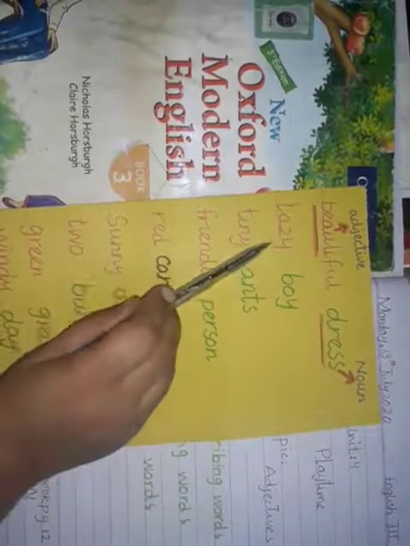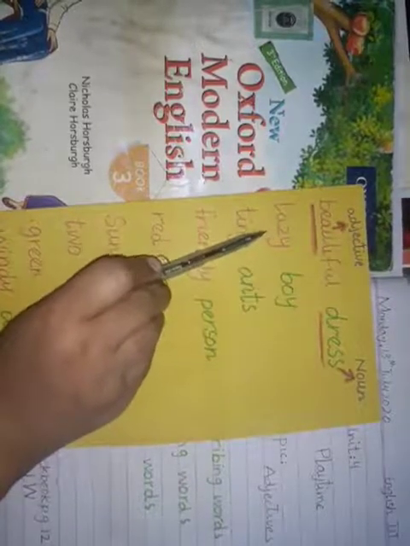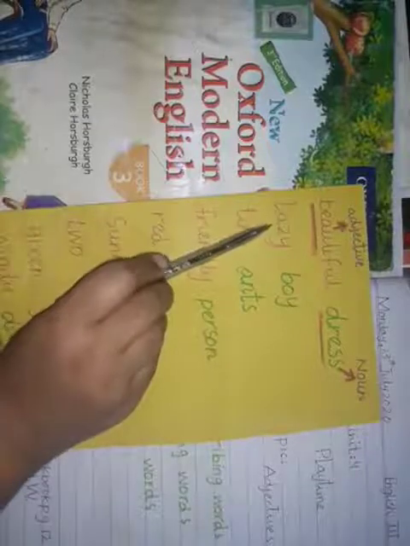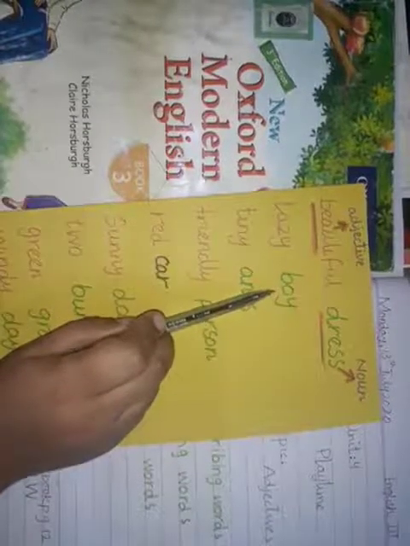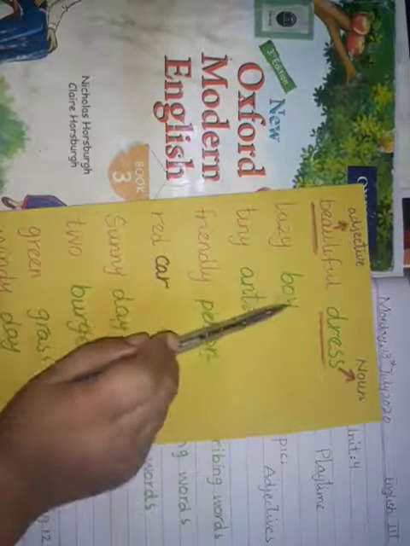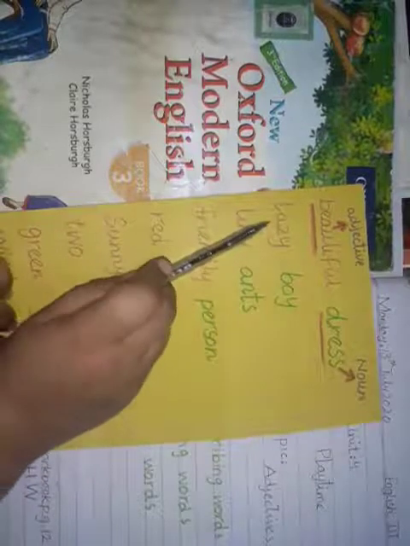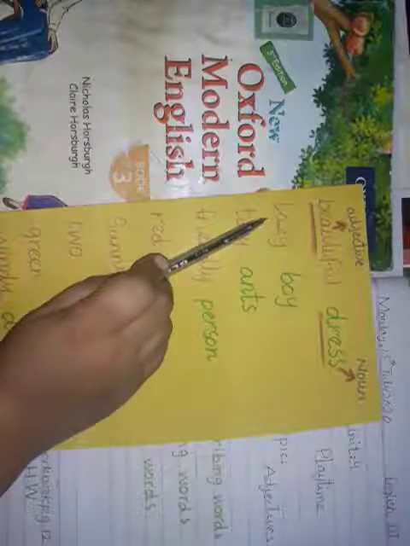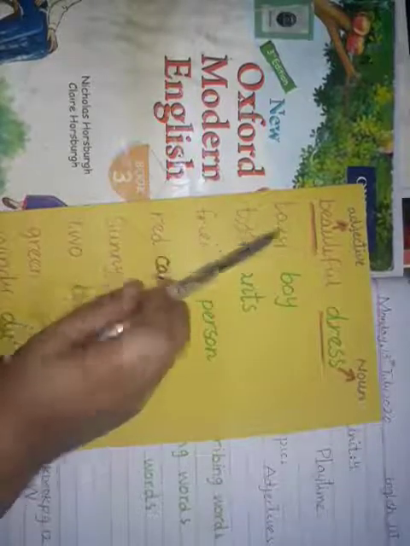लेट्स टेक अ लुक एट द नेक्स्ट एग्जाम्पल. लेज़ी बॉय. Lazy, it is written with red ink. आप देख सकते हैं, you can see that. Lazy is adjective and what is the noun here? Yes, absolutely. Boy is the noun and lazy is adjective because adjective is a describing word and it describes a noun. So boy is a noun and lazy is adjective.